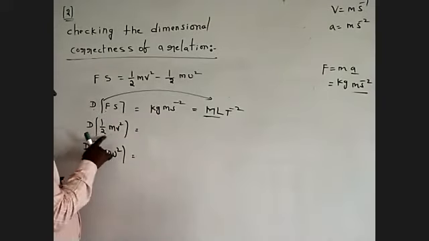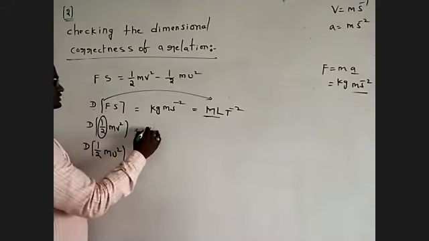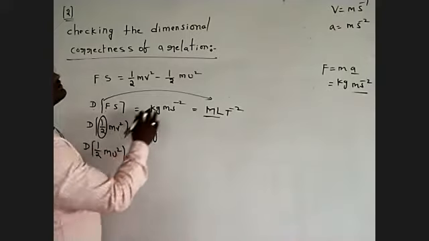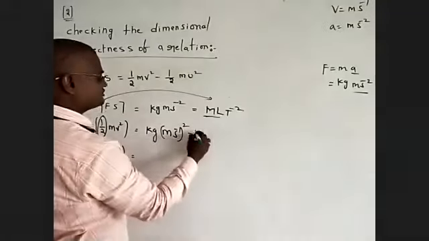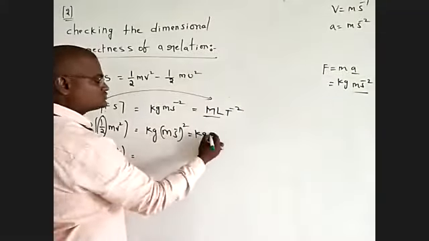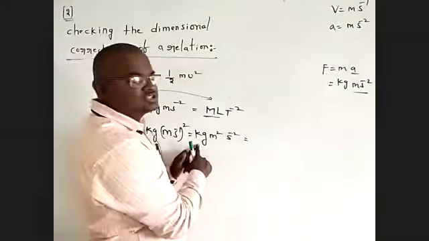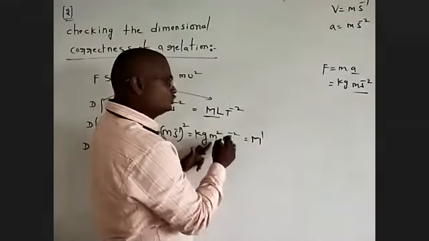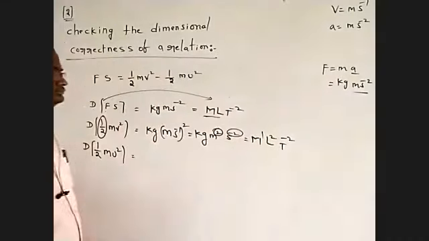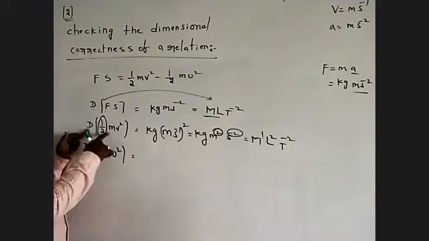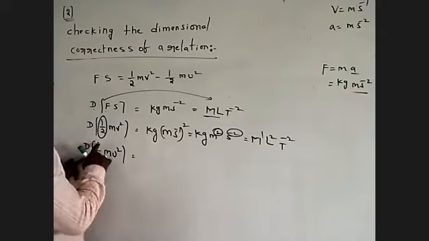Next, dimensions of half M v square. One by two is a constant, so take out mass. The SI unit of mass is kg. The SI unit of velocity is meter S power of minus 1, whole square. This is kg m square S power of minus 2. In the dimensions, how many powers do we have? 1 in mass, 2 in length, minus 2 in time. This is the dimension of half M v square.